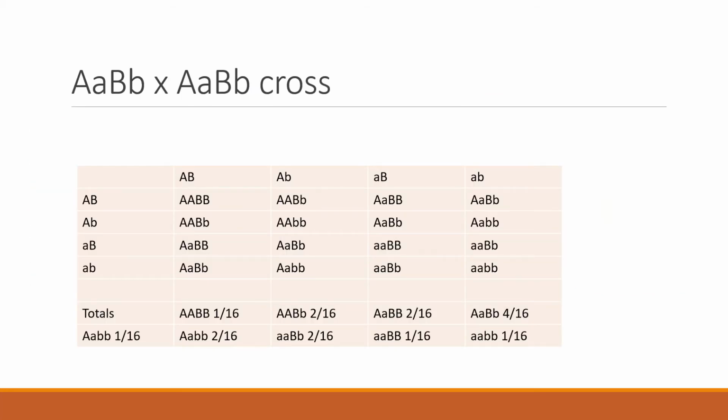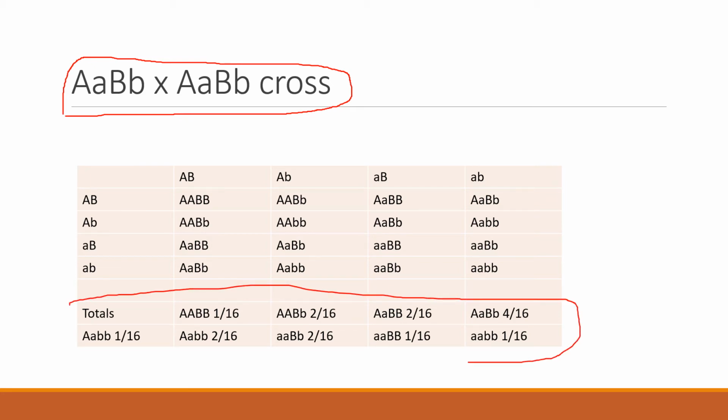So here's what happens in epistasis when we get a dihybrid cross, a cross between two individuals who are both hybrid in both genes. So these are the general crosses of all the gamete types that could possibly be produced by each individual. And on the bottom here, I just put totals of all your genotypes that you could possibly get out of 16.